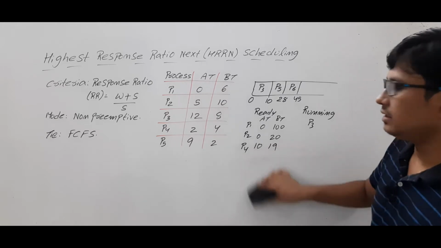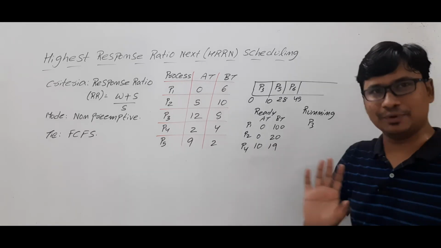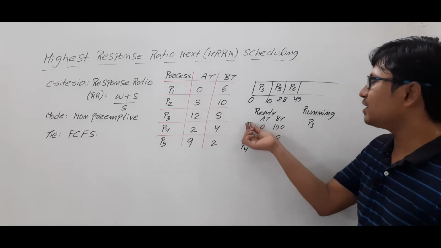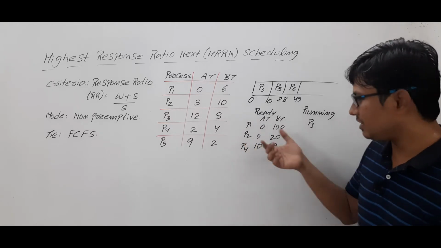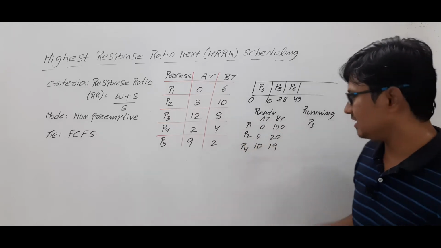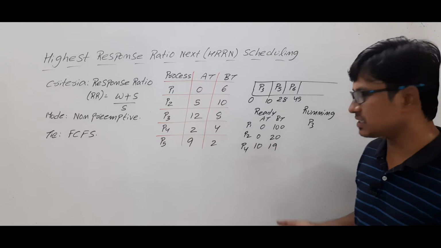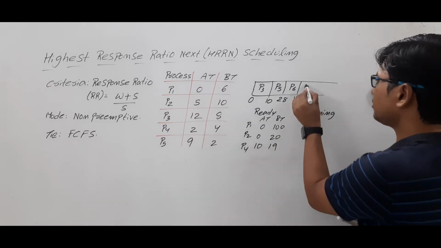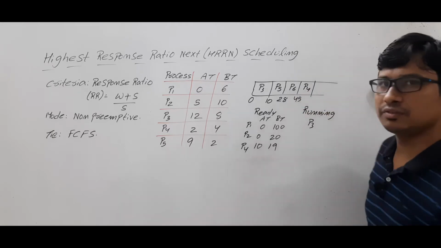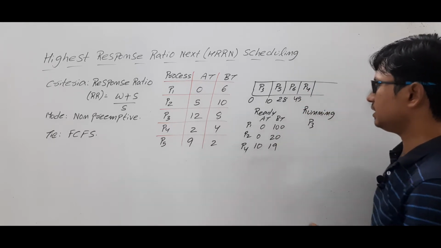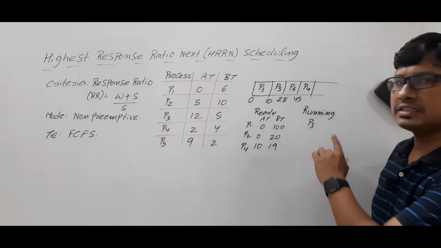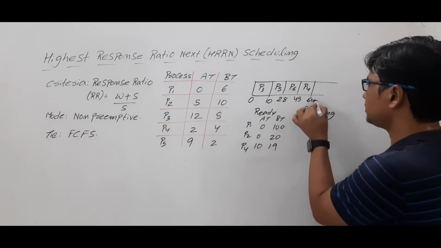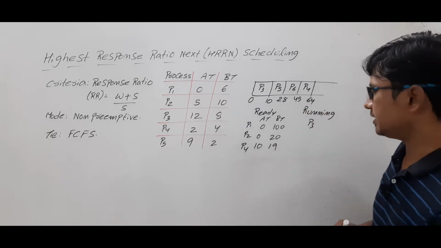Let's assume that by this time no other process has come. So P1, P2, and P4 are in the ready state. Which has the least burst time? P4. So it will be dispatched and it will run for 19 units of time, which is 45 plus 19, so at 64 units of time it will be completed.